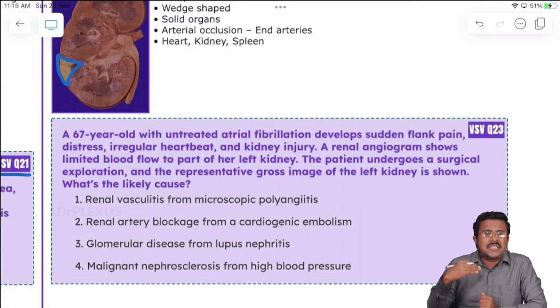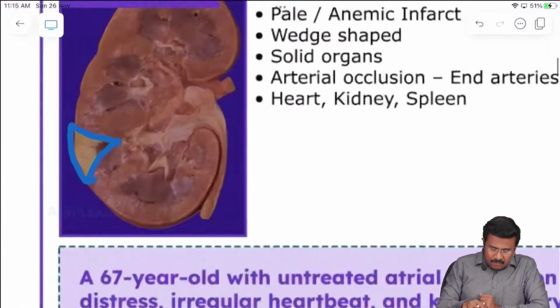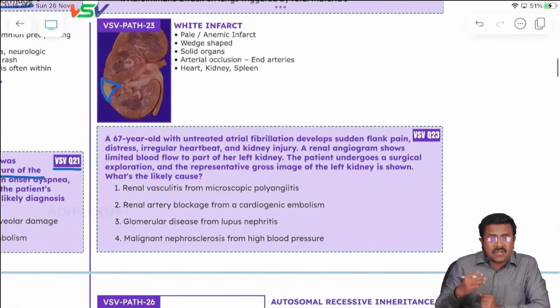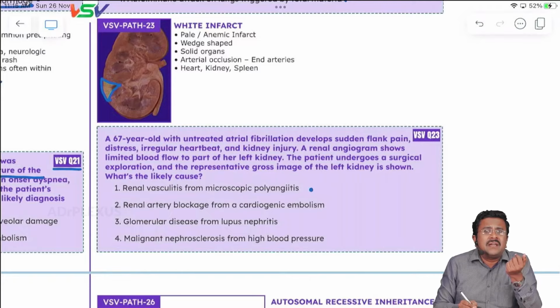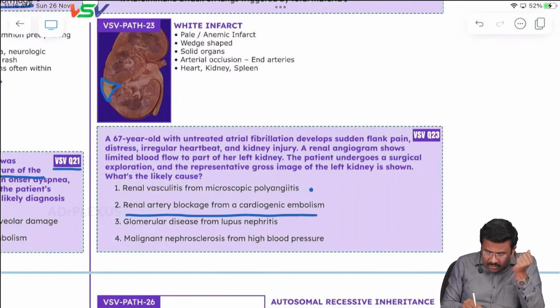The patient undergoes surgical exploration, and a representative gross image of the left kidney is shown in front of you. So what's the likely cause? As you can see here, it is a wedge-shaped, pale infarct, so something is occluding the renal vasculature, resulting in the infarct. Let's see what the causes can be. Renal vasculitis from microscopic polyangiitis usually cannot present with an irregular heartbeat and this kind of wedge-shaped infarct.